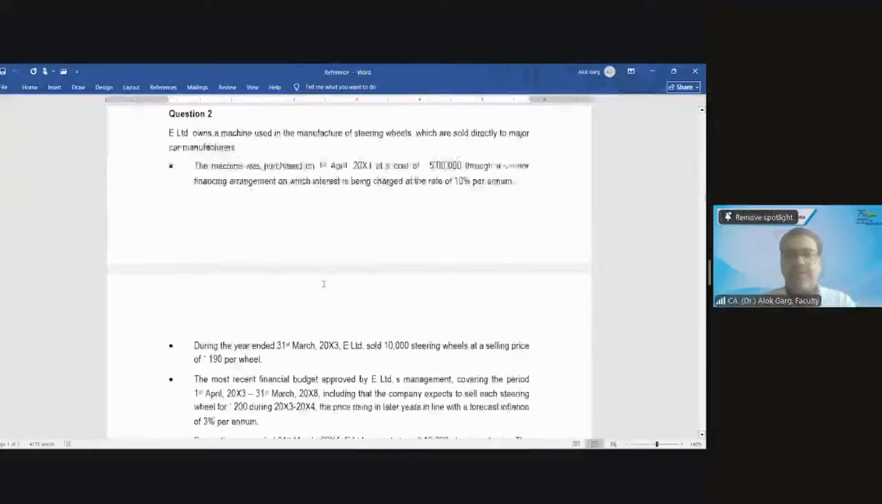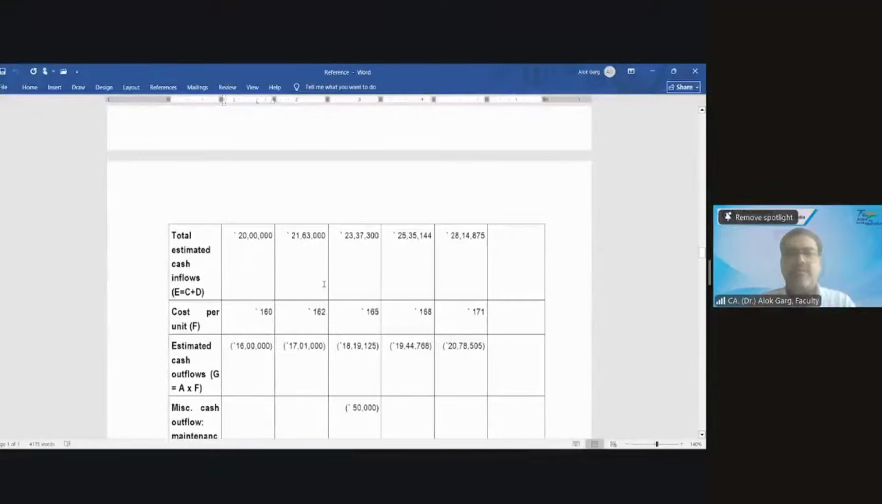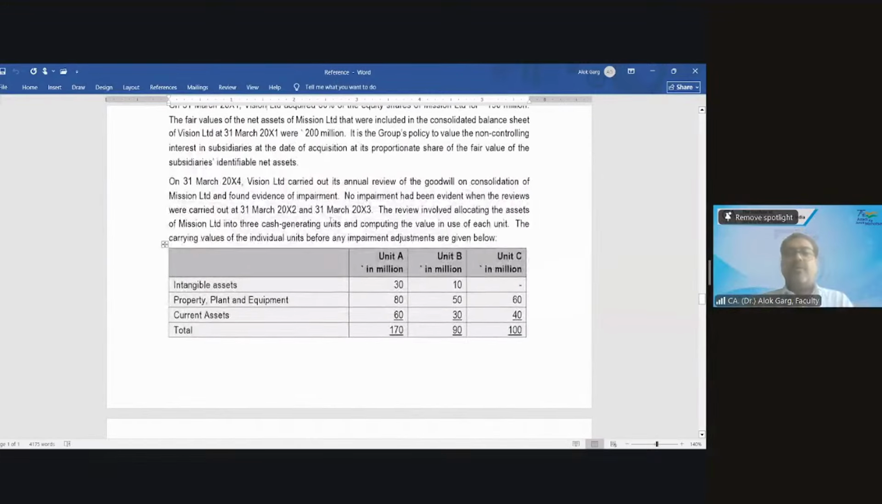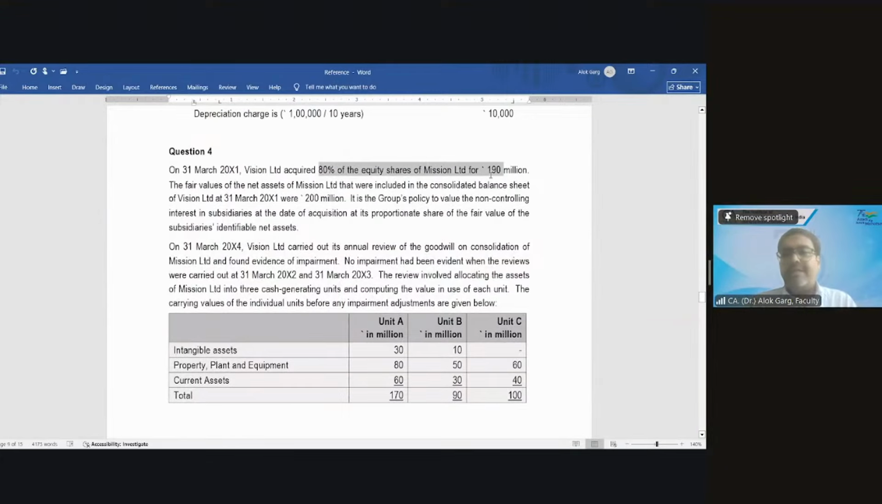I hope the Word file is visible. So 80% shares were acquired for 19 crore. Fair value is 200 million. It is the group policy to value the NCI in subsidiaries at the date of acquisition at its proportionate share of fair value of subsidiaries' identifiable net assets. So it is talking about computation of non-controlling interest, right?